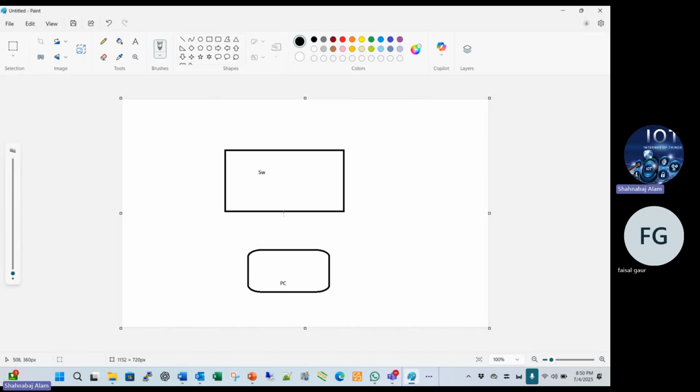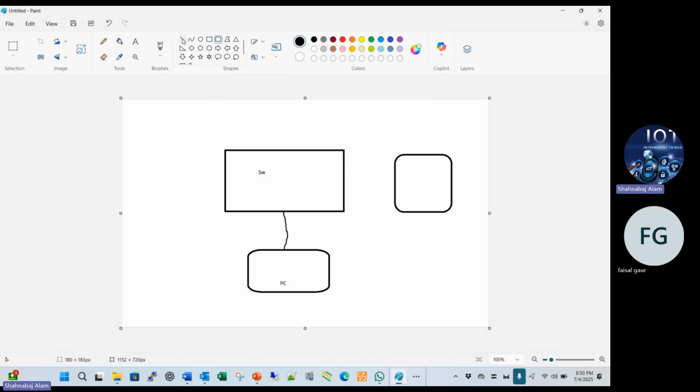Connect this PC to this switch. Also connect one more PC. There are two PCs connected to the switch, here and here also connected.